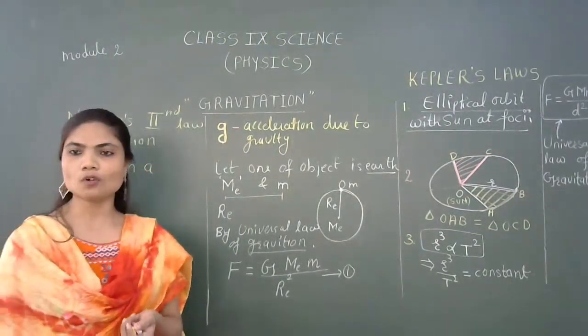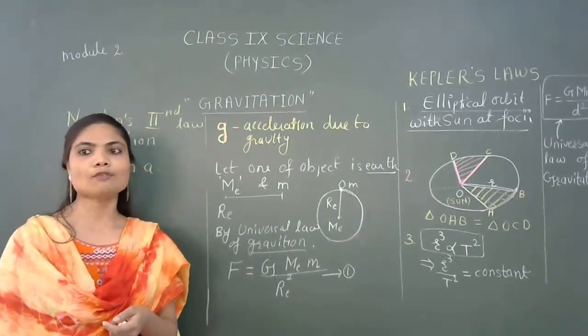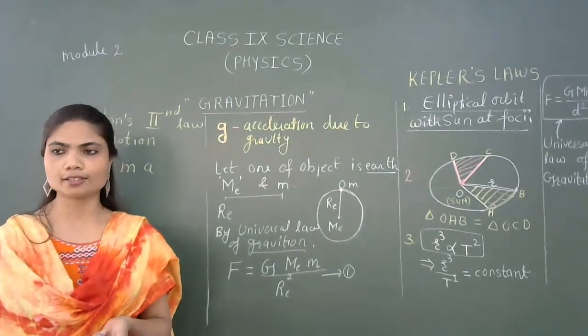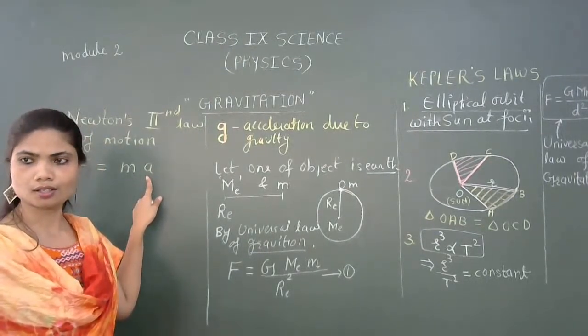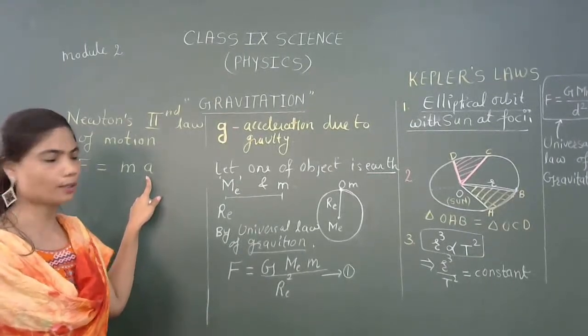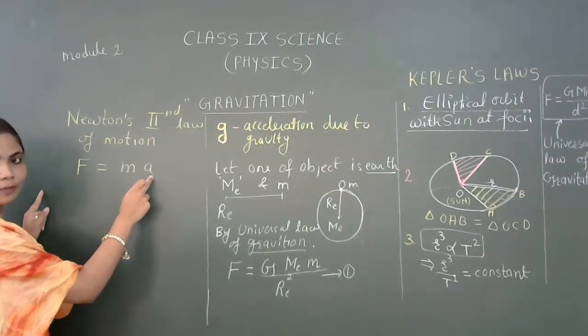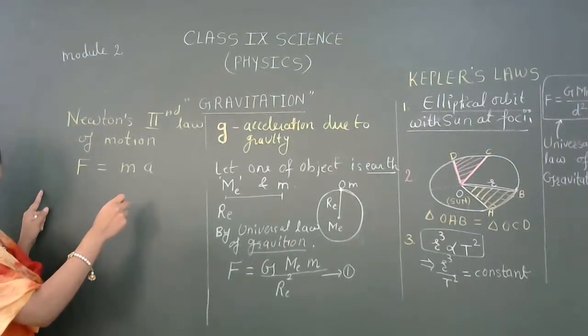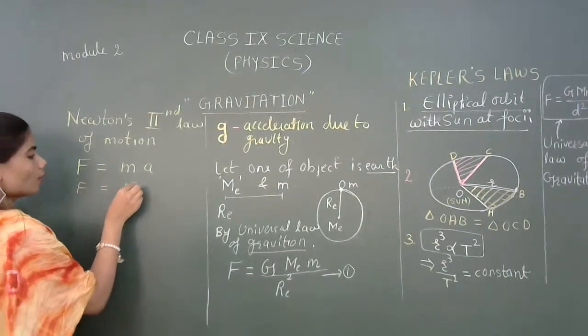But now we have already learned the concept of free fall, right? And we have introduced the small g. So this acceleration is a here. Yes, mass into acceleration. But now a will be replaced by g. Yes, correct. Means our force is equivalent to mg.